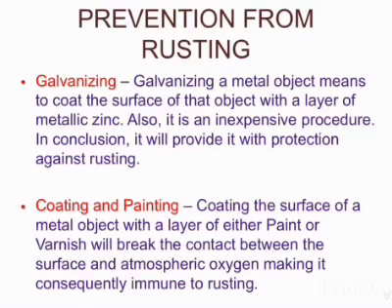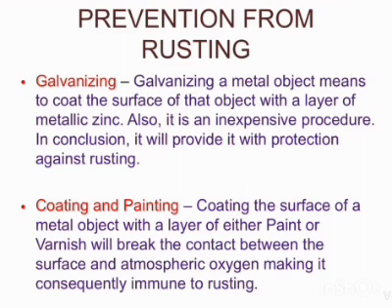Now the question arises, how can we prevent rusting? So there are some processes which help in prevention of rusting. First method is galvanizing. Rusting of iron can be prevented by galvanization.